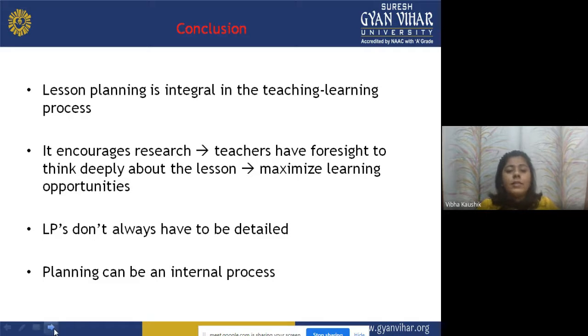Now, conclusion. Lesson plan is integral in the teaching learning process. Means lesson planning is an integral part of the teaching learning process. It encourages research. Means the research will be encouraged by the teaching learning process or the lesson plan. Teachers have to have foresight to think deeply about the lesson plan, to maximize learning objectives. How the lesson plan should be made in such a way that it maximizes learning opportunity. Lesson plans don't always have to be detailed. It should not be in the detailed form. Planning can be an internal process.